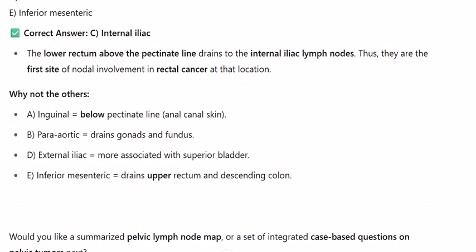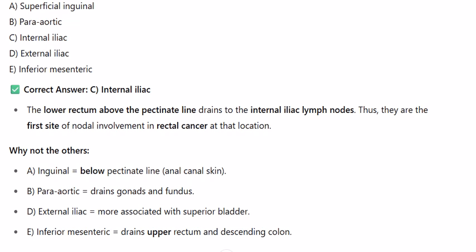Why not the others? A. Inguinal, below pectinate line, anal canal skin. B. Para-aortic, drains gonads and fundus. D. External iliac more associated with superior bladder. E. Inferior mesenteric drains upper rectum and descending colon.